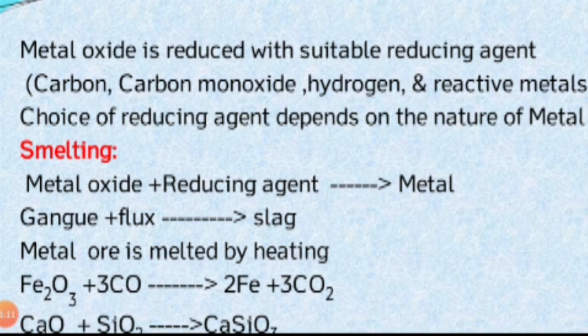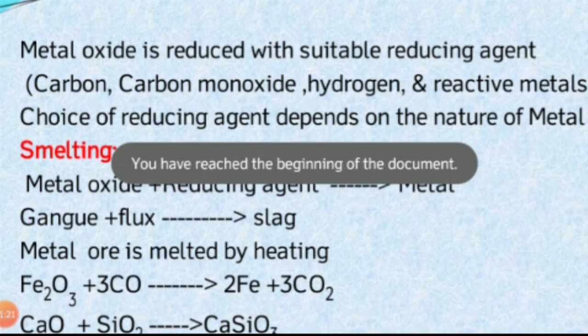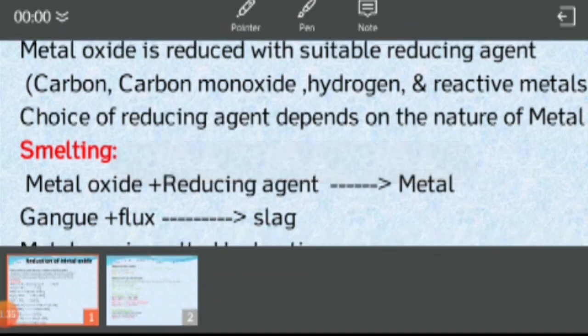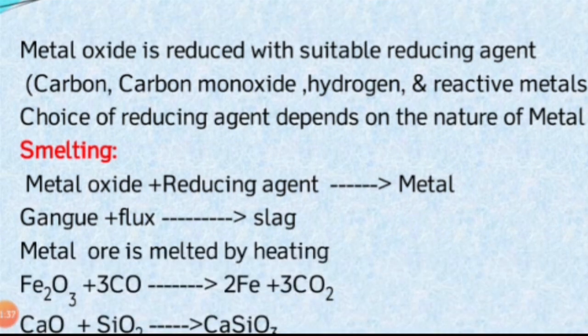But in this smelting process the metal is heated above the melting point, up to an elevated temperature, so the metal is melted. First of all, the metal oxide is treated with the reducing agent and it reduces to produce the metal.